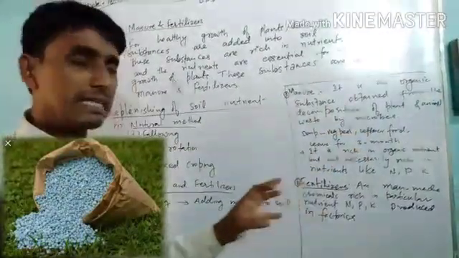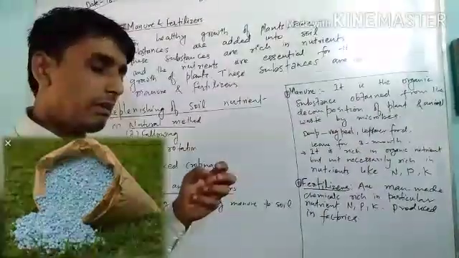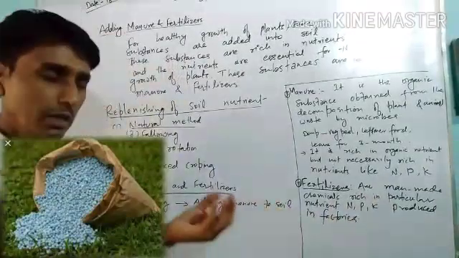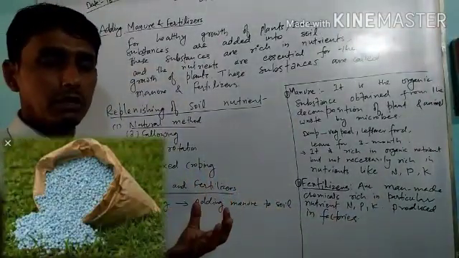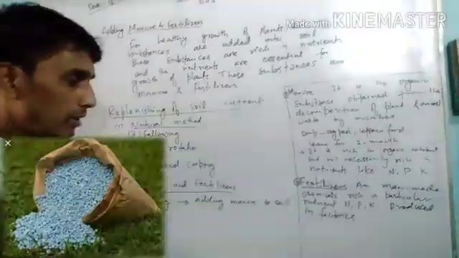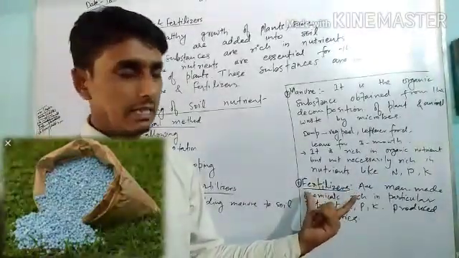But these fertilizers are very rich. They contain a huge amount of nitrogen, phosphorus and potassium in a very small amount of fertilizer. So fertilizers are also very necessary.